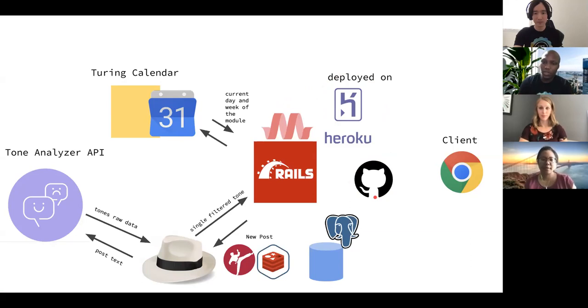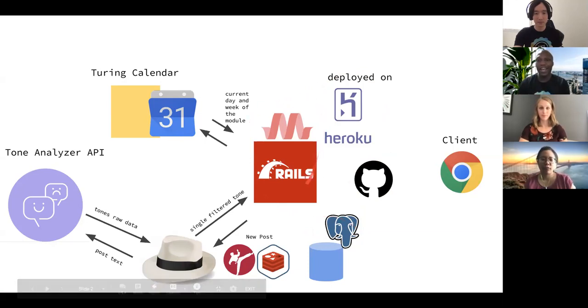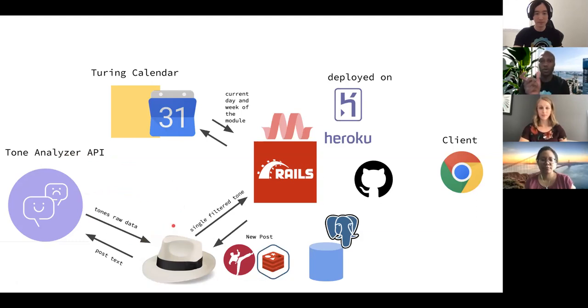For our database, we use PostgreSQL in a Ruby on Rails app with Materialize as the front end framework, which allows this app to connect to 2 different APIs. The first one being the Turing calendar, where we can grab the current day and week of the module, and also the IBM Watson Tone Analyzer, which we connect to through our microservice, which is our Sinatra app, which receives the post being created and its text, sends it to the API, and which returns back the given tone for that post. And for our background workers, we also use Sidekiq and Redis. That is all of the technologies and their interactions for our application.